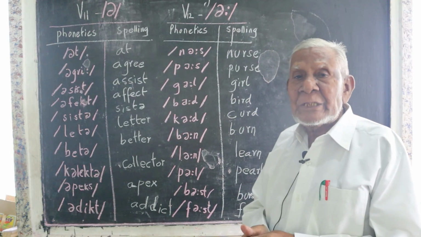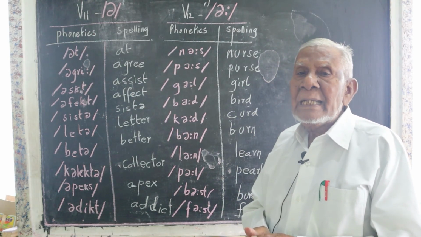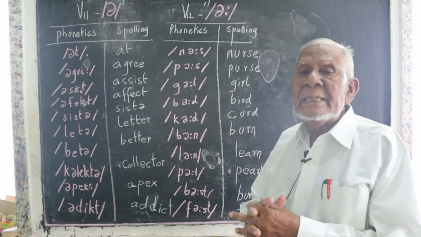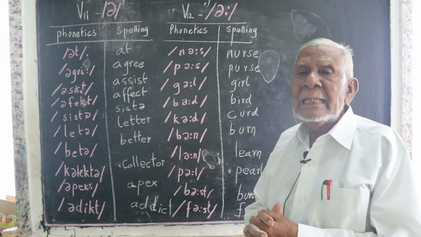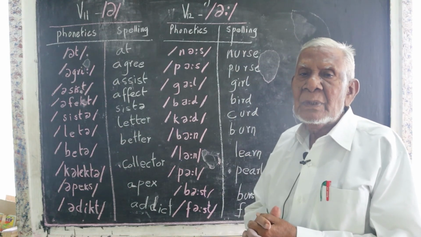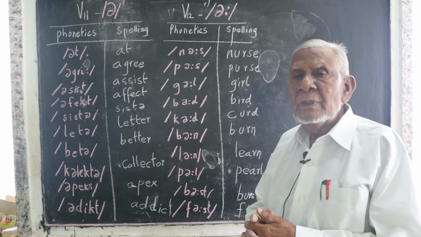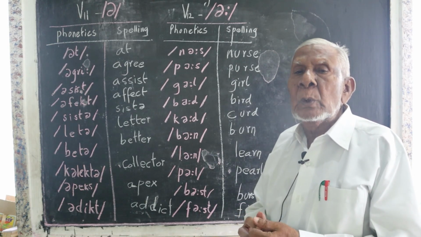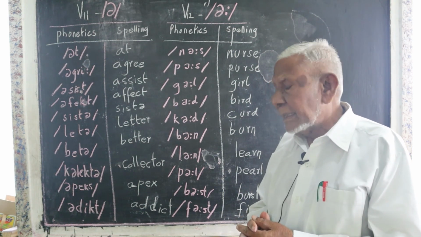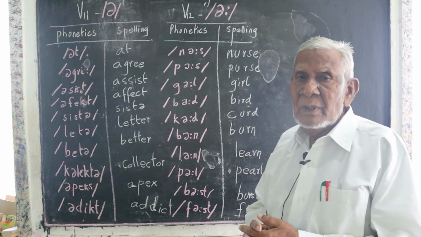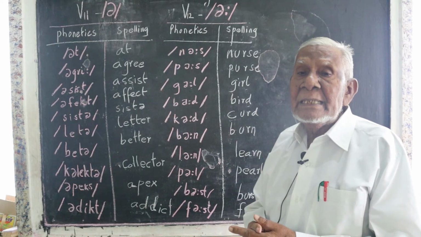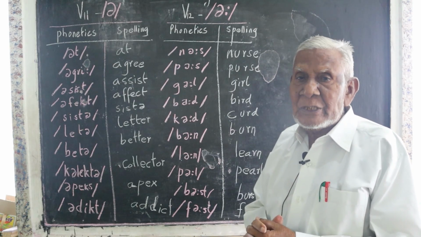Then collector. Collector. OR is there, but it gives the sound A. Collector. Then apex. Supreme Court is called the apex court. A-P-E-X. Then addict. A-D-D-I-C-T. He is an addict.